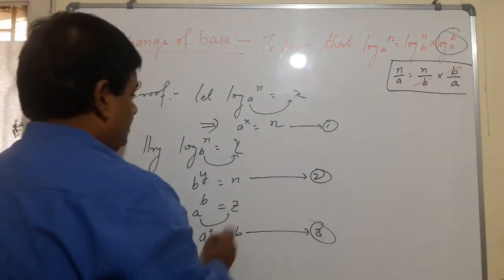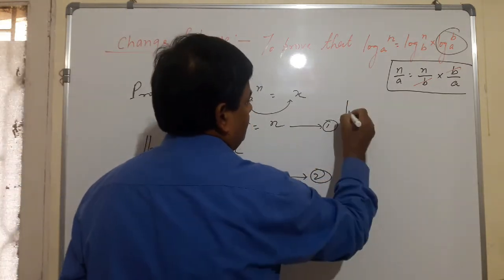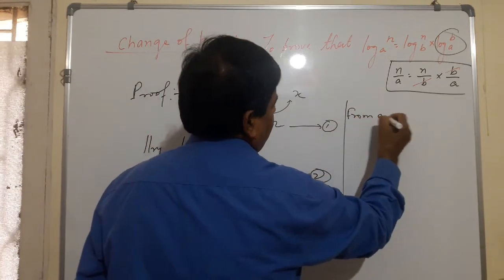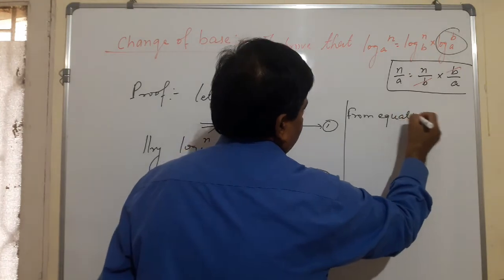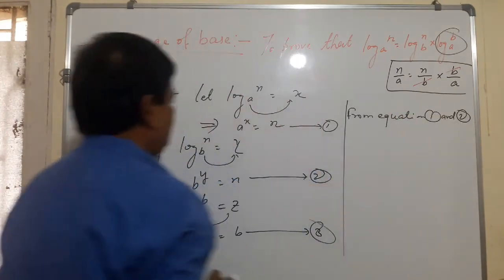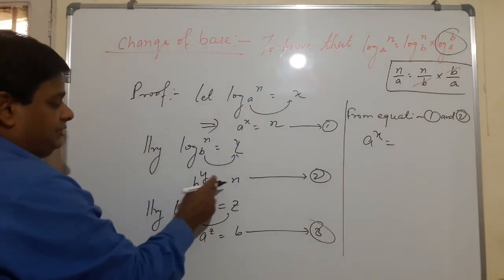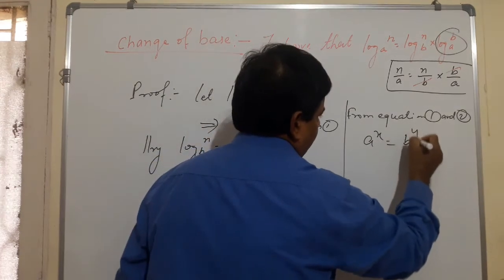Now see here, from equation 1 and 2, a raised to the power x equals b raised to the power y.